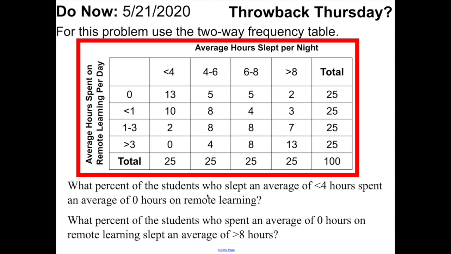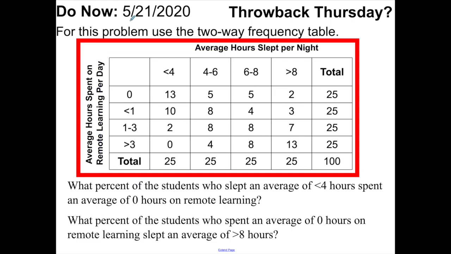Okay, so for example, how about 5 people? 5 people got between 4 and 6 hours of sleep and spent no hours on remote learning per day. Okay, and I can see that by looking at this 5 right here. Okay, so here's what I want you to do. I want you to answer for me these two questions.